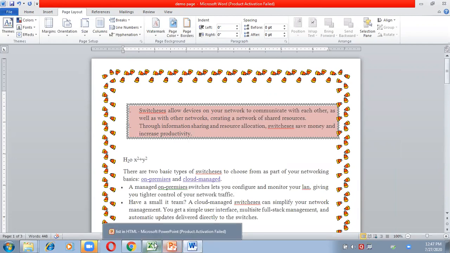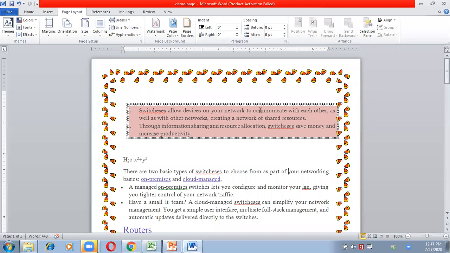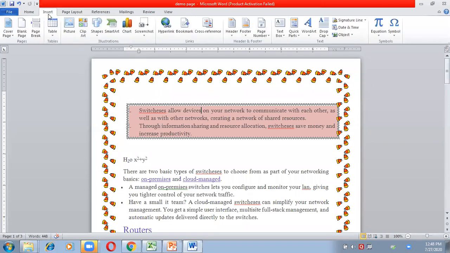Next, after borders and shading, is page break, and header and footer. So let us see header and footer first. Header means the content which you want to be repeated on every page automatically, so that you need not insert it on every page. Suppose I'm creating a document which is a chapter of computer, MS Word. So I want to give Chapter 3 MS Word, and I want this heading to appear on every page. So I'll go to the Header option, go to Insert, then go to Header.